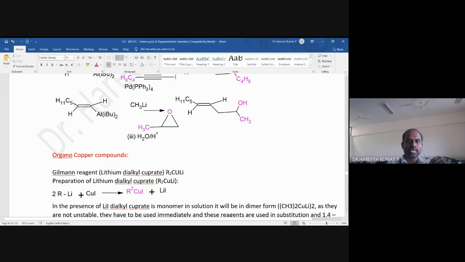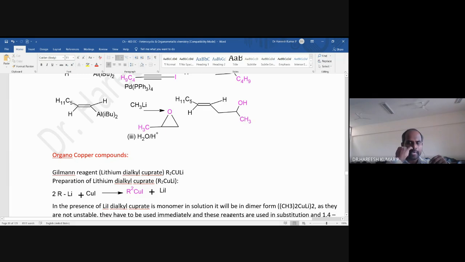R2CuLi means lithium dialkyl cuprate. Here copper is in the +2 state, so that is the reason it's a cuprate. This lithium dialkyl cuprate is also called a Gilman reagent.